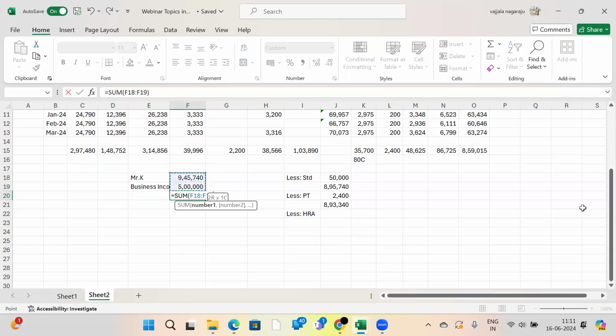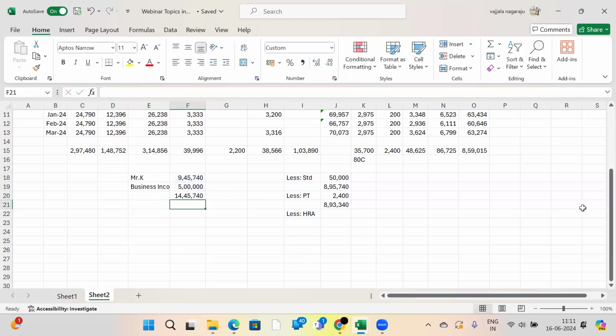What is his total income? 14,45,740. So one time in life, he can shift from the new tax regime to the old. Again, in the next financial year, once he selects the new tax regime, he can't shift to the old tax regime again. That is the only condition right now.